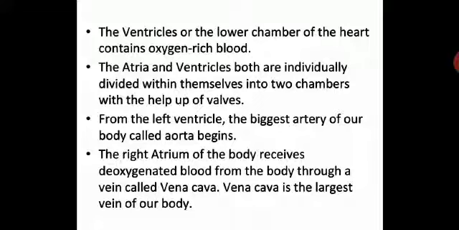So aorta is the biggest artery of our body, and vena cava is the largest vein of our body. Please underline the aorta and the vena cava. You need to understand that vena cava is the largest vein of our body. So that when you are learning it, you need to understand these are the important concepts and keep them in your mind. I hope you are writing all this.